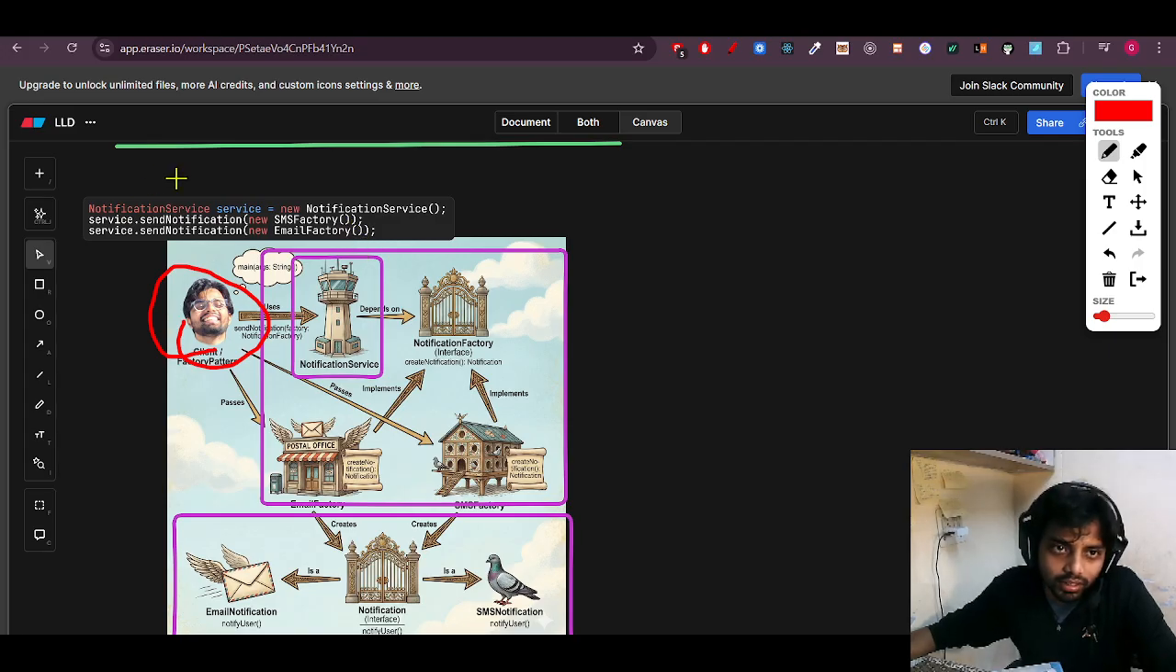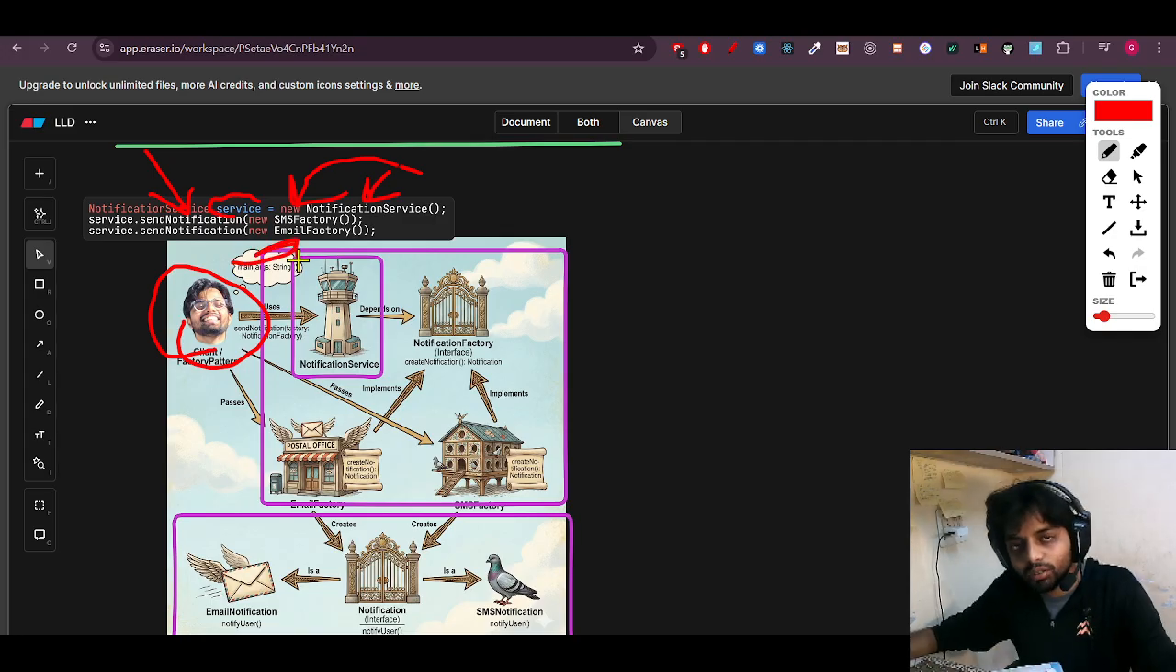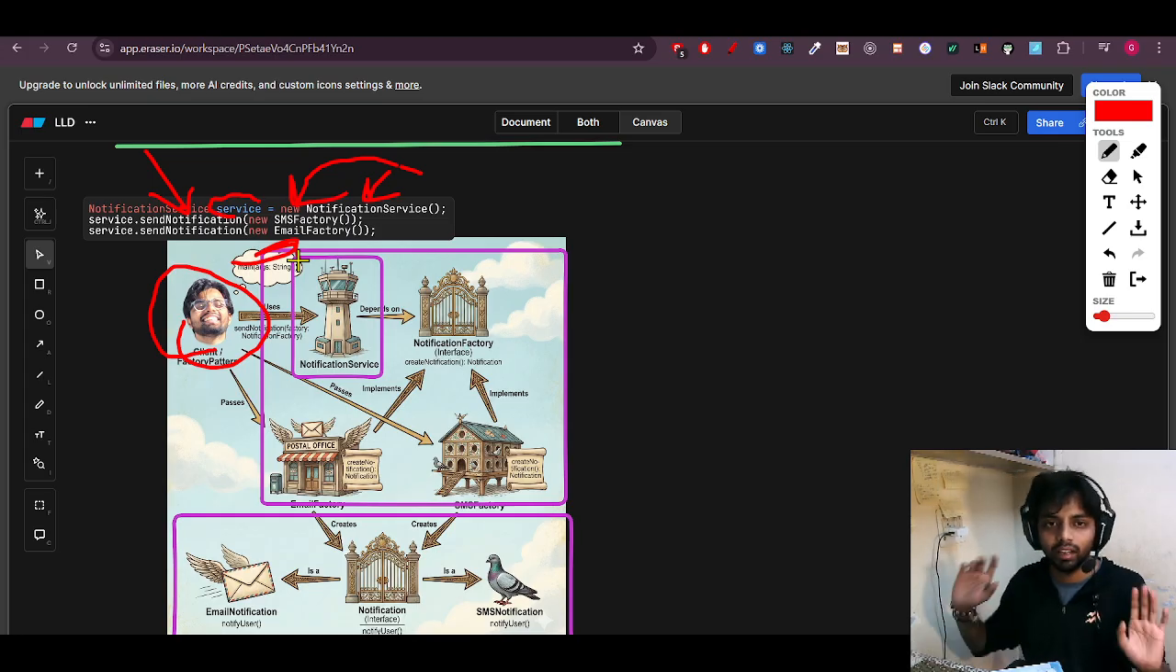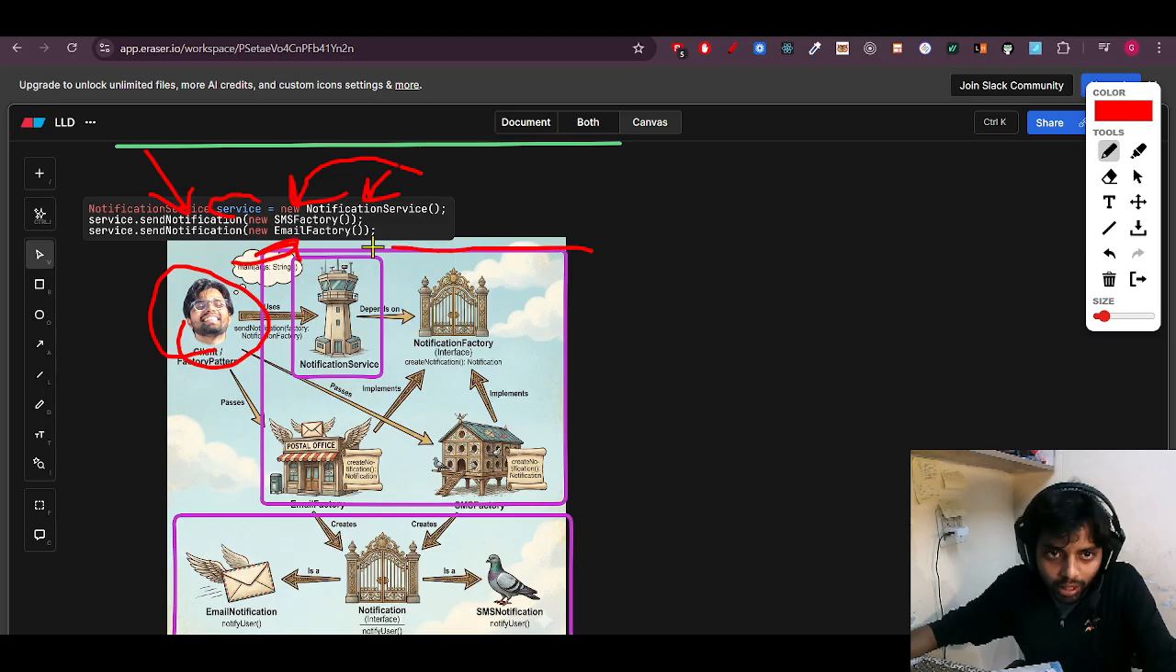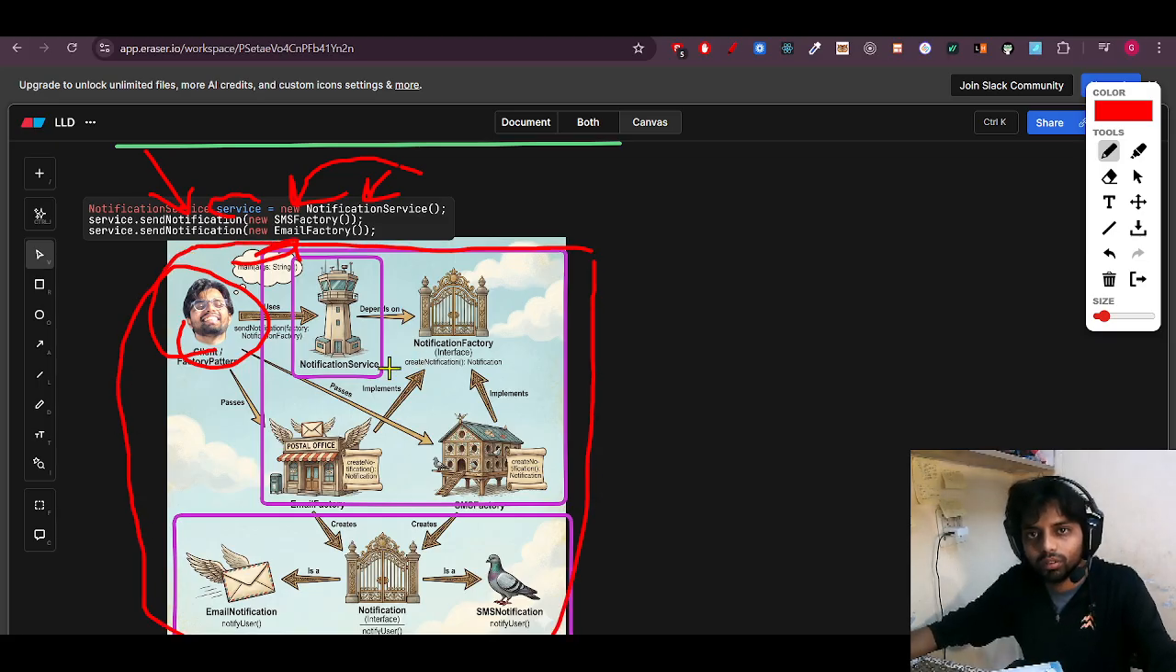How? This is the client code. There is a service, which is a notification service. I am using the notification service, and I tell the service that I have to send a notification using SMS or email. I do not have to take care of how this email is being created, how the object is being created. All of it is taken care of by this class diagram or flow.